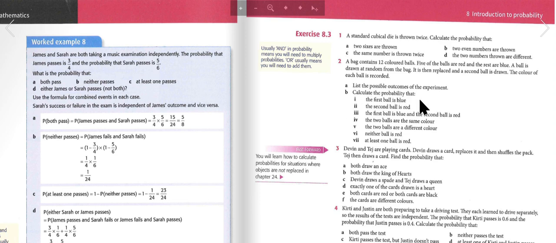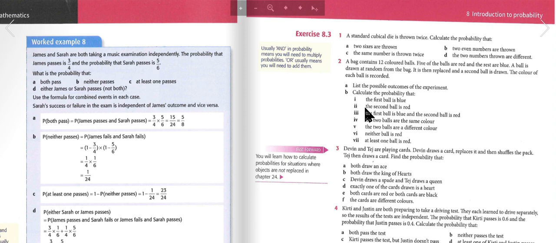Calculate the probability that the first ball is blue, the second ball is red, the first ball is blue and the second ball is red, the two balls are the same color, the two balls are a different color, neither ball is red, at least one ball is red.